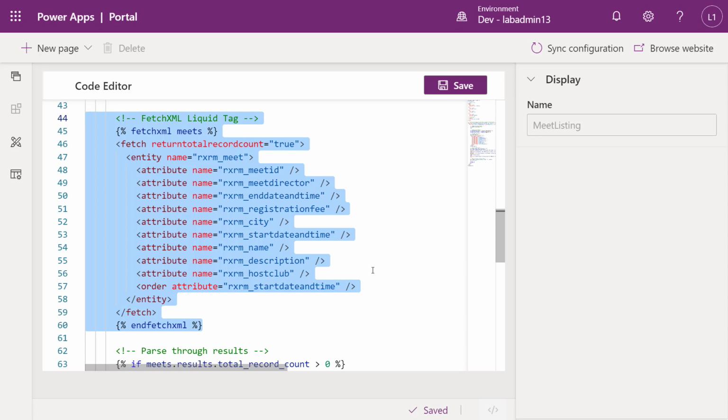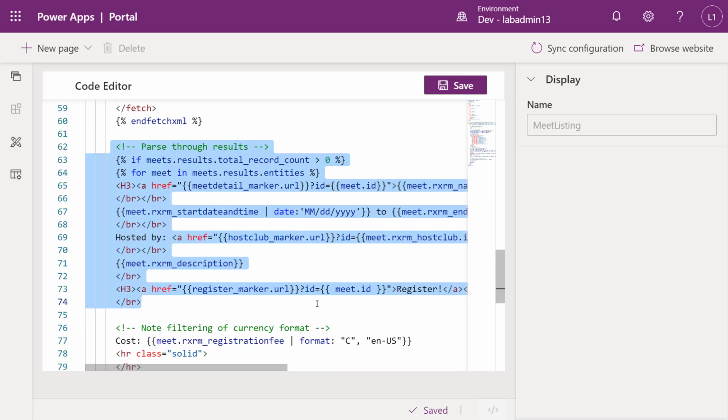And a great way to generate FetchXML is you can do it from the advanced find within a Dataverse model-driven app, but there is the XRM Toolbox, there is the FetchXML Builder. I'd highly recommend that you use that to generate your FetchXML statement. And all I'm doing here is just retrieving that meet information, very similar to what we would have used for that list component. I'm calling that out in fetch. It's saving that to an object.